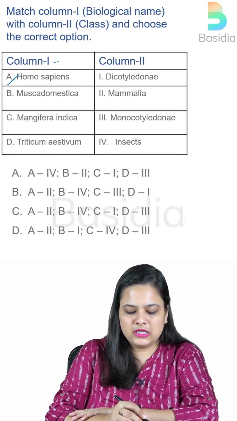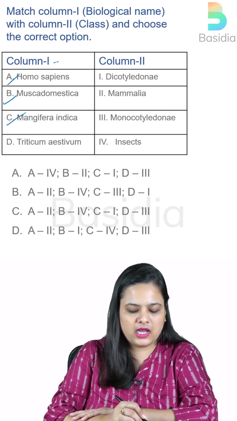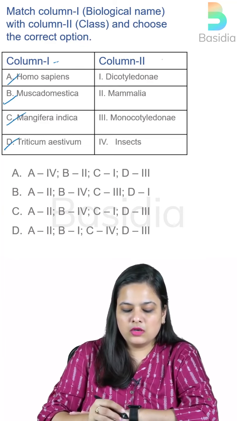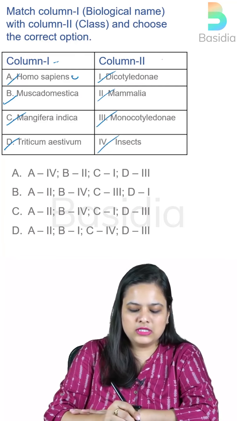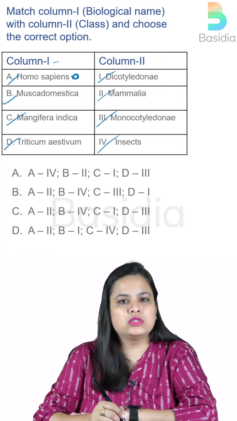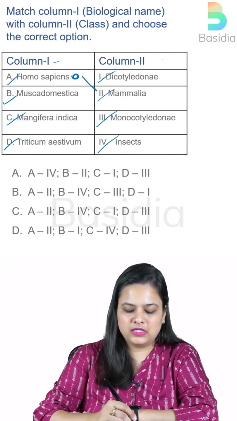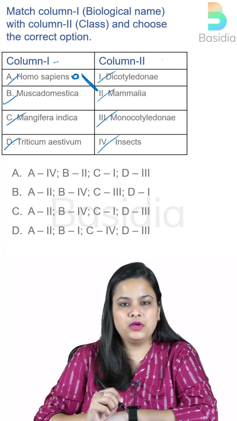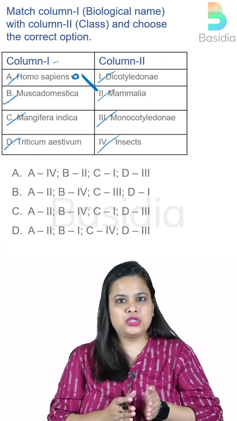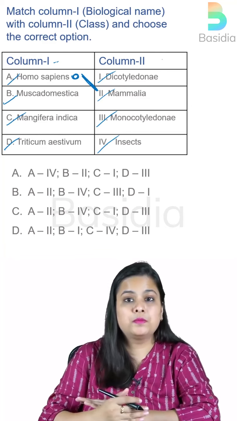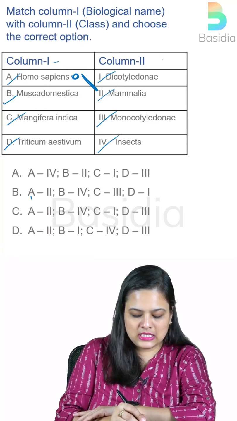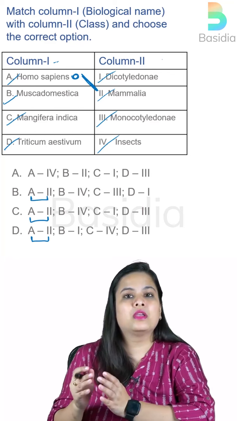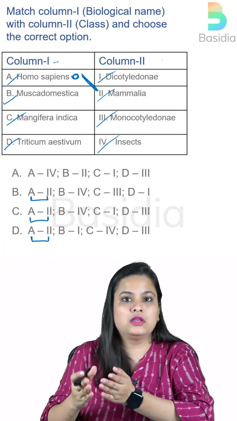It has Homo sapiens, Musca domestica, Mangifera indica, and Triticum aestivum. Column number 2 has dicotyledons, Mammalia, monocotyledons, and insects. Now Homo sapiens, what do you think is the closest thing? Yes, the mammals. So A is connecting with number 2, right? So now look for all the options where A is paired with 2. I can see that B, C, and D all have matched A with the column number 2, right?